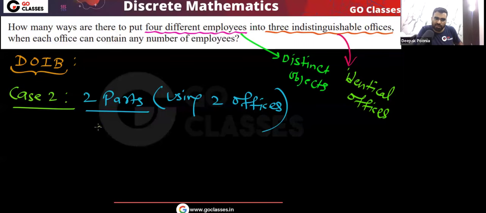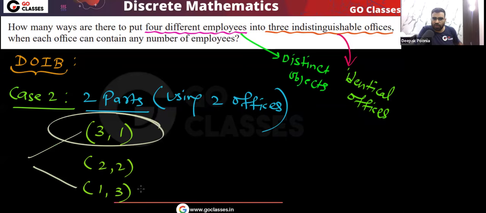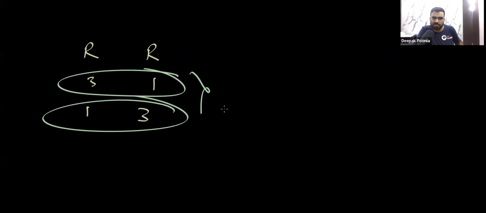Either we can do 3 1, this distribution 3 1, or I can say 2 2. Can I say 1 3? Tell me, these will be different or these will be same? 3 1, 1 3. Are they different or are they same? They are same because all the offices are identical. Notice one thing, offices are identical. So if you are doing like this, 3 1, 1 3, are they different or same? They are same.